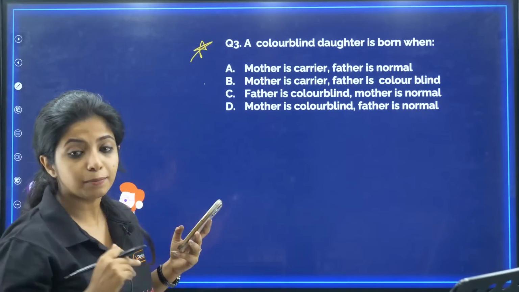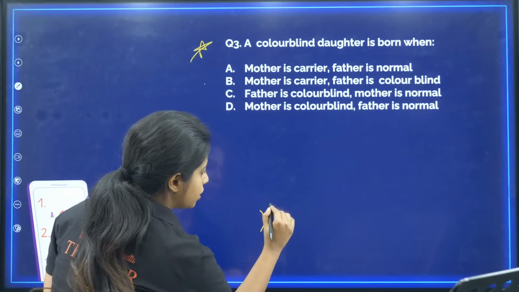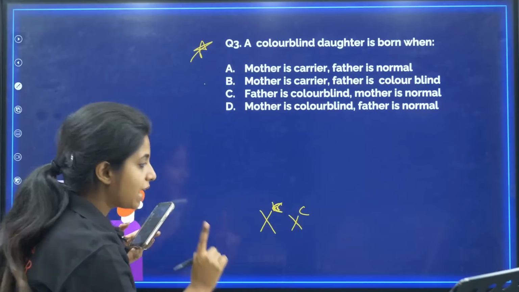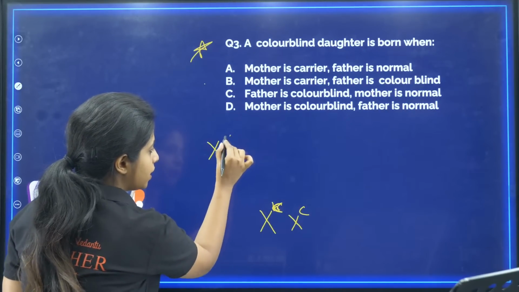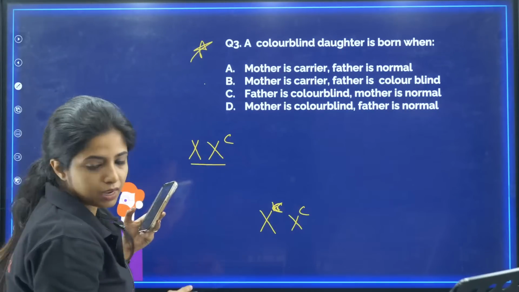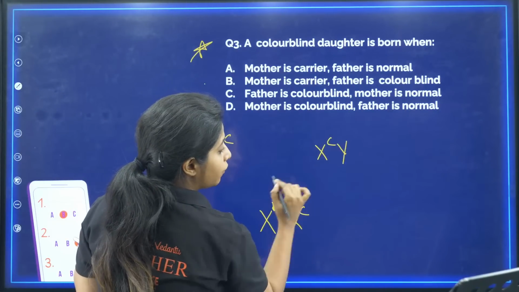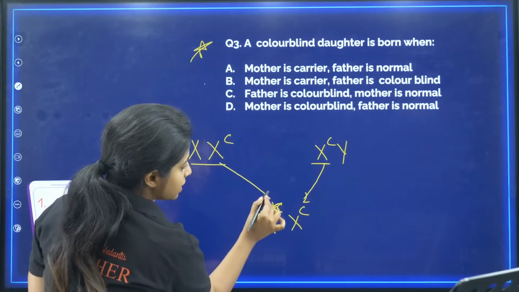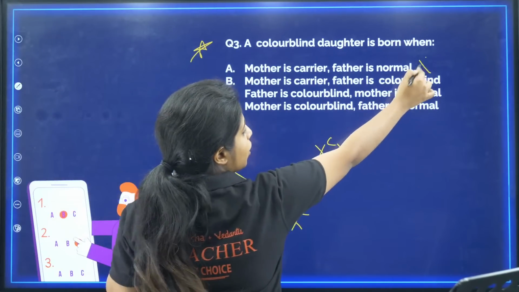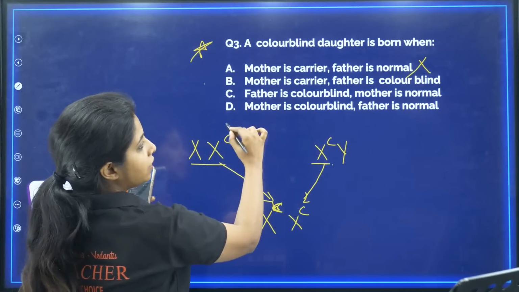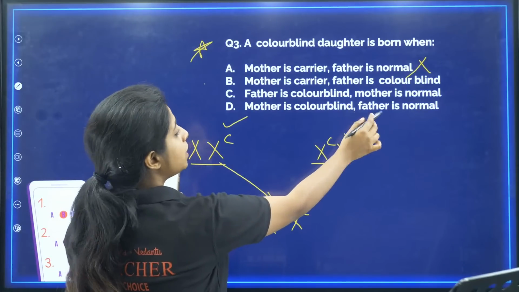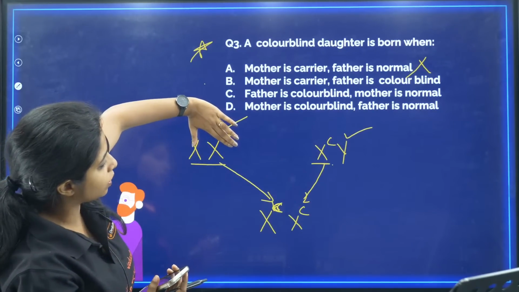So, we want a colorblind daughter. For a daughter to be colorblind, my dear children, both her genes should be affected. That means one gene is going to come from the mother's end. So the mother should at least be a carrier. Now in the case of the father, the father should definitely be colorblind. Then only you can get this from here and this from here. Right? So your correct answer should be what? Mother is a carrier, father is normal. That cannot happen. Father will be colorblind. Mother is a carrier, yes. Father is colorblind, yes, my dear children. In that case, it can happen. Now, father is colorblind, mother is normal. If mother was normal, there was no affected gene over here.